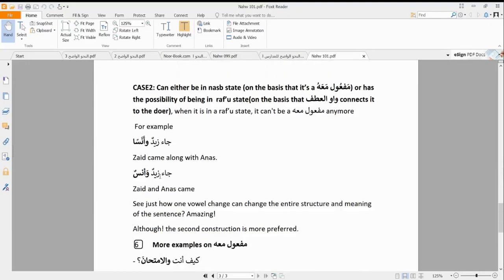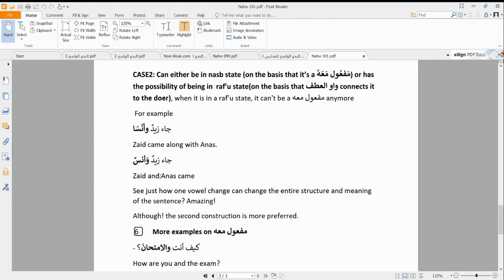But the other case is that there is a possibility that this might be a wawul ma'iyya, or it can just be a normal wawul atf, that is the waw that means and. So the first case is that if it is, we can put it in a nasbu case. For example, ja'a zaidun wa anasan. So I can decide to say anasan after saying that waw, and we say that's a wawul ma'iyya, showing that Zaid came together with Anas.